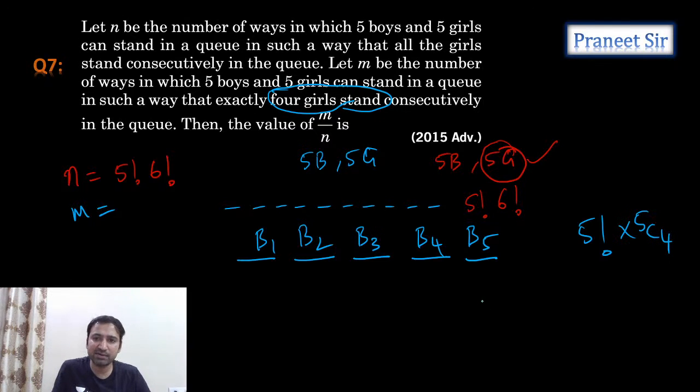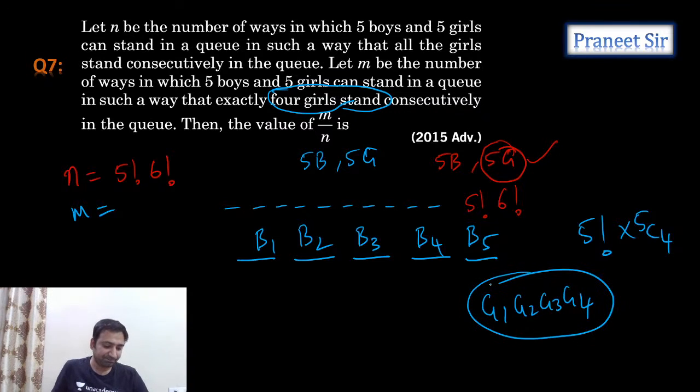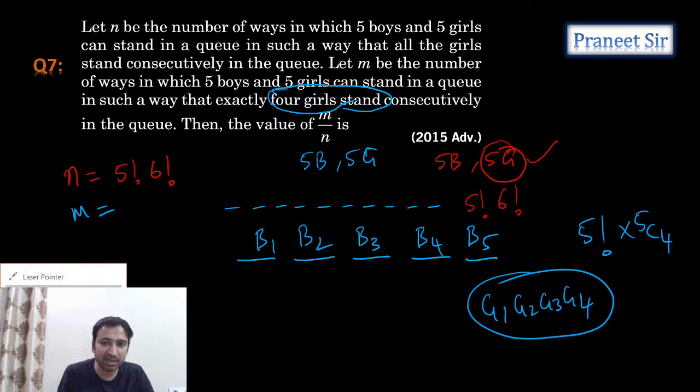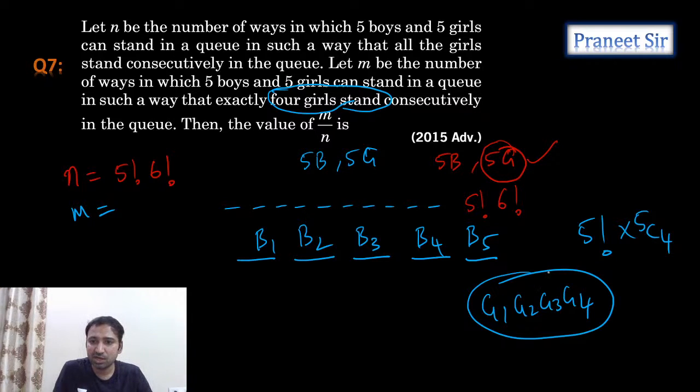Okay, let's assume that we selected Z1, Z2, Z3, Z4. Now we'll bundle them. Clear? When we bundle them, how many ways can we rearrange this Z1, Z2, Z3, Z4? 4 factorial ways.